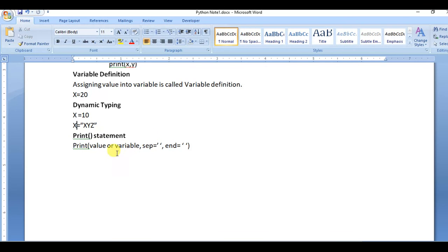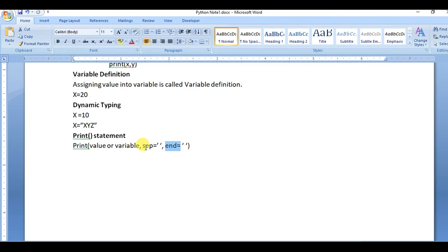And the print function is used to display the value on screen. So when you want to display the value of a variable on screen, we have to use the print function, and the syntax of the print function is print value or variable, and these two parameters, sep and end. So with the help of these we can format our output.